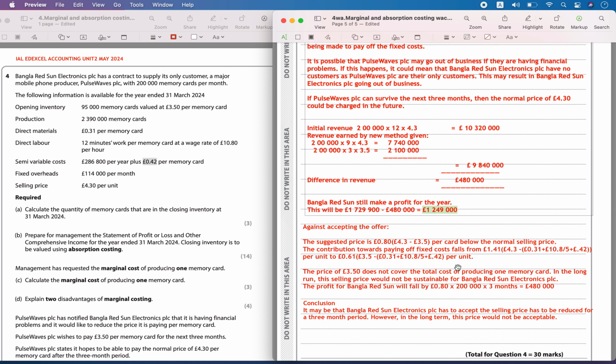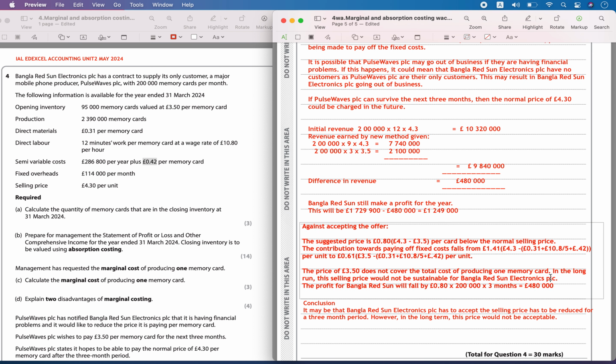Now the contribution is 0.61 per unit. So the price of 3.50 might not cover the total cost of producing one memory card. We are assuming it might cover the fixed costs, but it might not. In the long run, this selling price will not be suitable for Bangla Red Sun Electronics PLC.